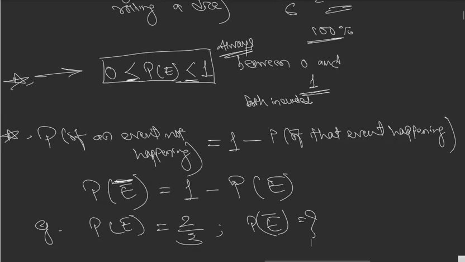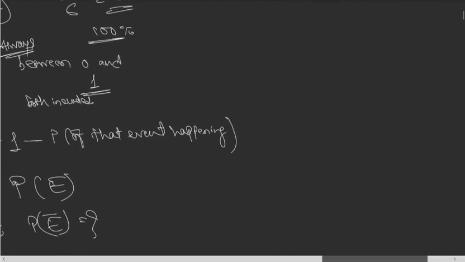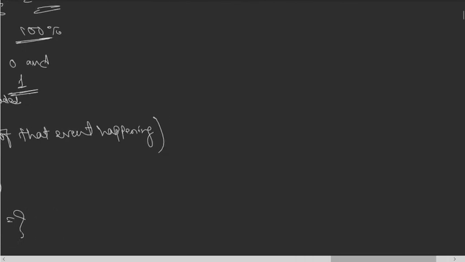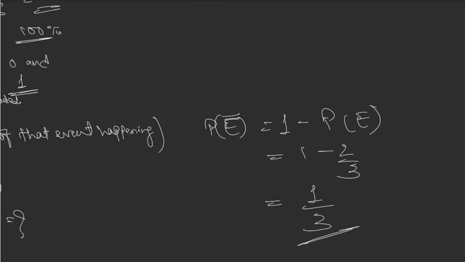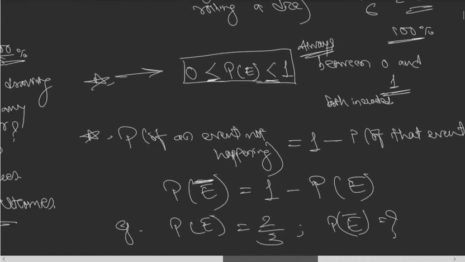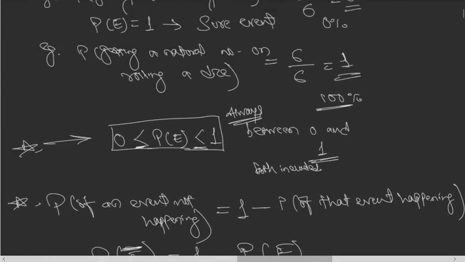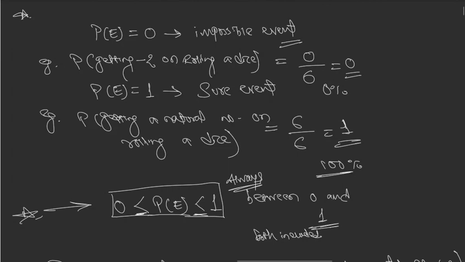How can you find this? Very simple. Probability of the event not happening is equal to 1 minus probability of that event happening. That is 1 minus 2 by 3. If you take LCM, 3 minus 2 by 3, that is 1 by 3. Easily you can find. So these are the two new formulae, or you can say relations, which I wanted to show you. That probability is always between 0 and 1.